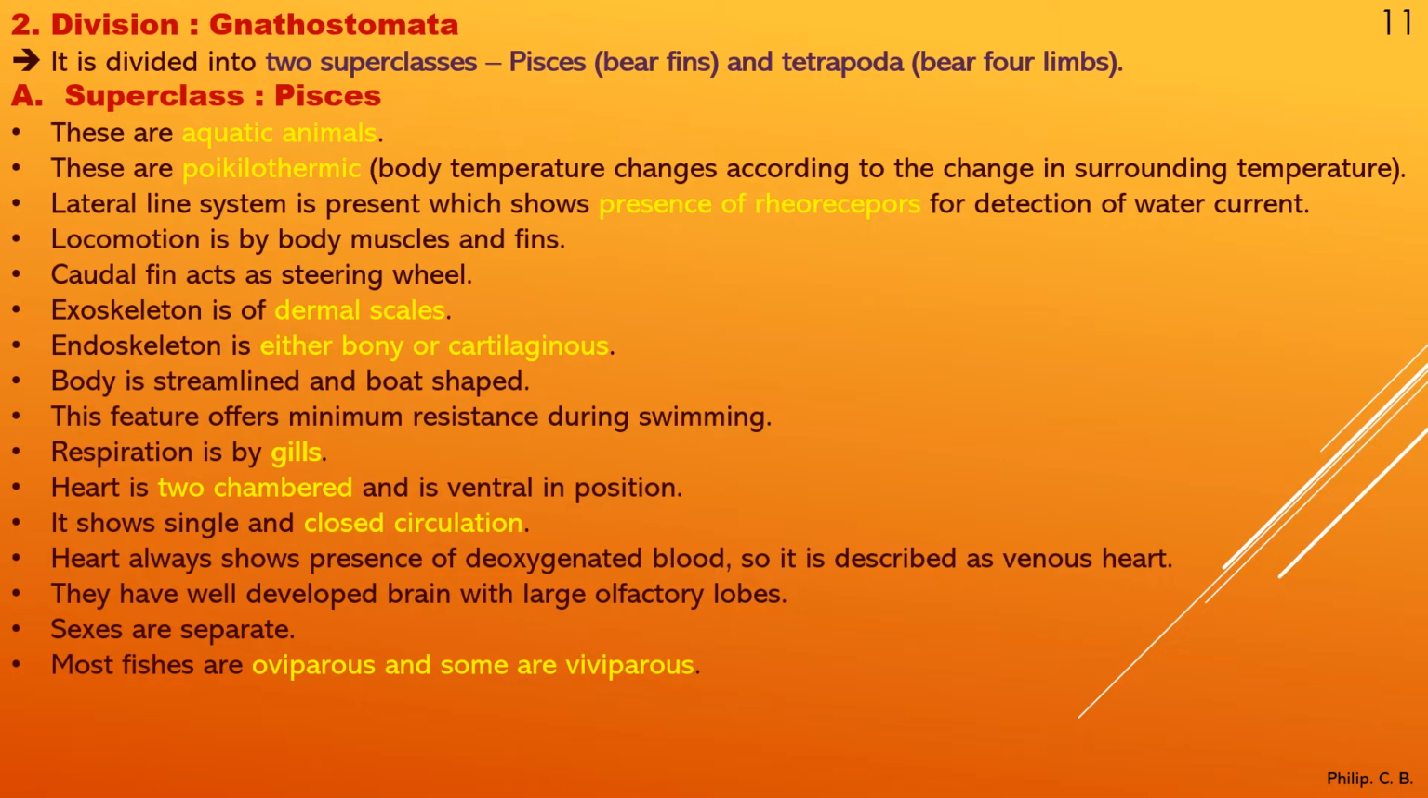It shows single and closed circulation. The heart always contains deoxygenated blood, so it is described as a venous heart. They have a well-developed brain with large olfactory lobes. Sexes are separate, as male and female are separate. Most fishes are oviparous and some are viviparous. That means most species are egg-laying, but some species give birth to young ones.